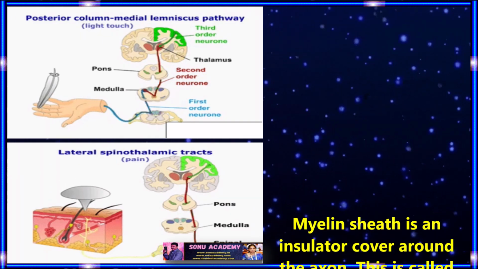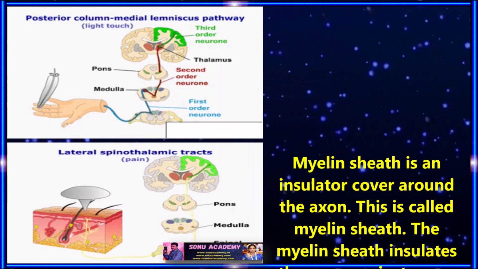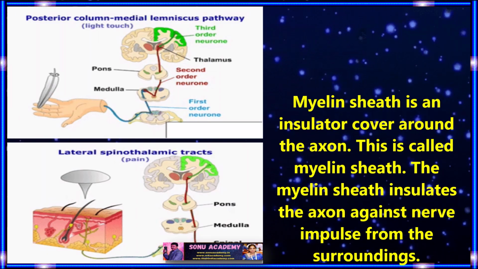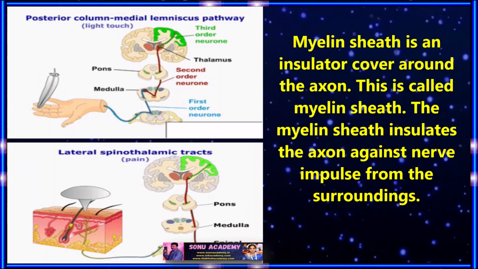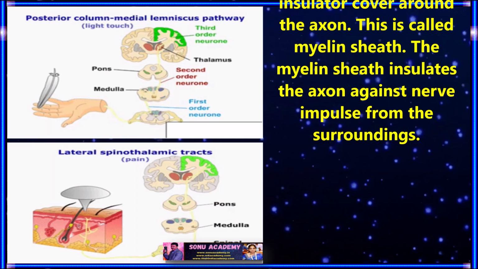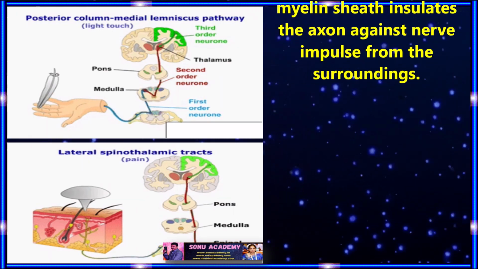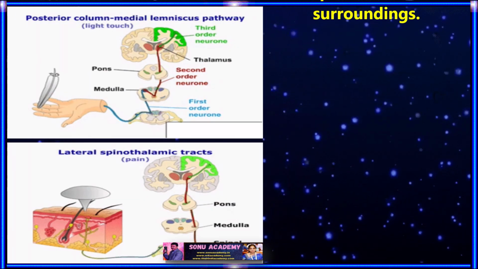Children, let us discuss what a myelin sheath is. The myelin sheath is an insulating cover around the axon. This is called the myelin sheath. The myelin sheath insulates the axon against nerve impulses from the surroundings.